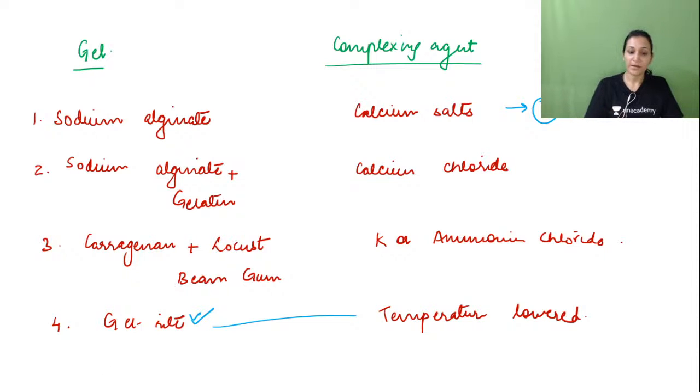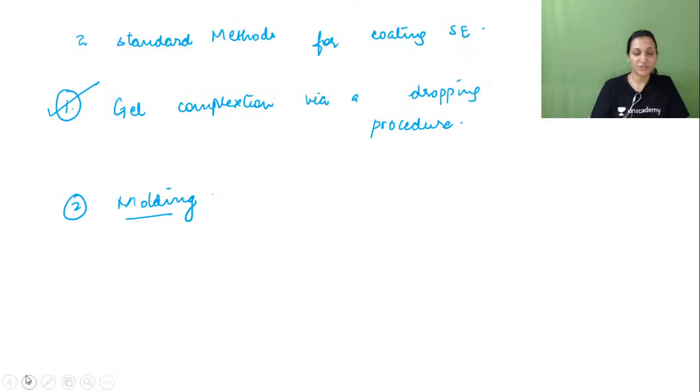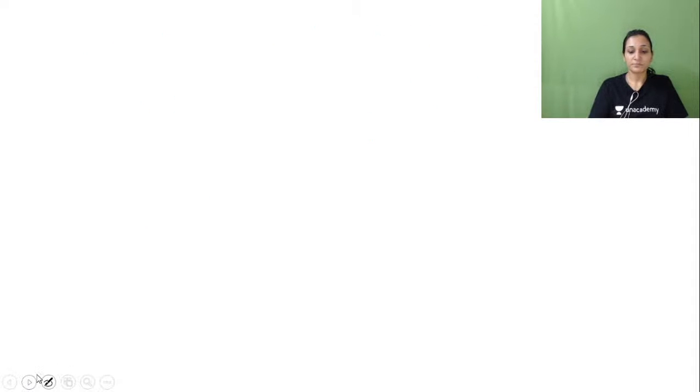Now if we are talking about artificial seeds, we have completed artificial seeds nicely, but now we need to test them and do certain things. After that, if we want to change this artificial seed, this embryo, into a plant, what all things do we need to do? This is our next question.